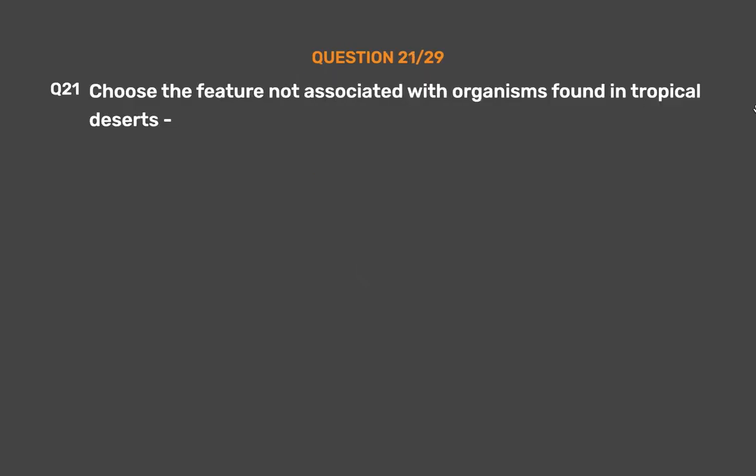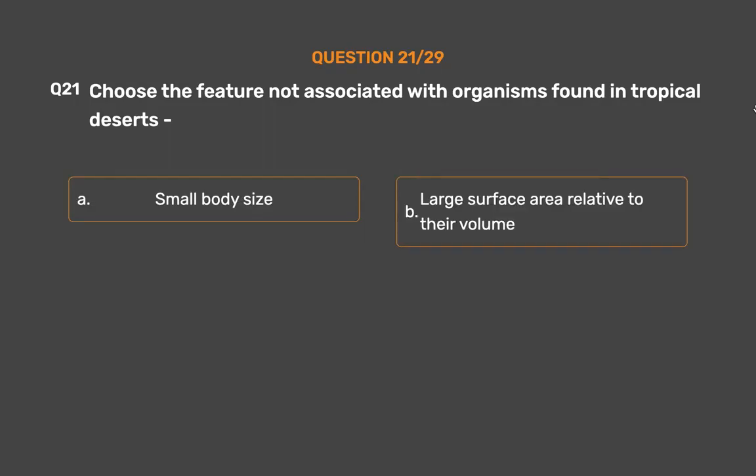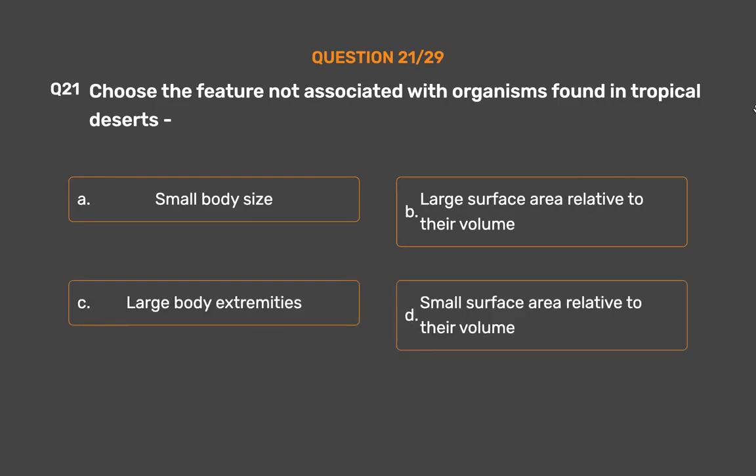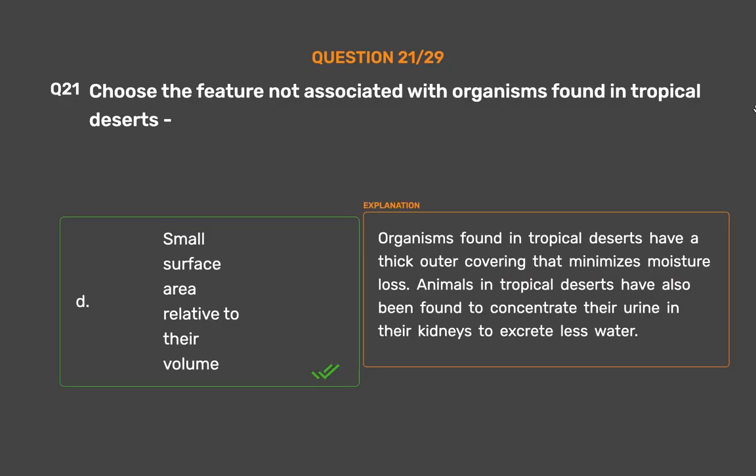Question number 21. Choose the feature not associated with organisms found in tropical deserts. Option A. Small body size. Option B. Large surface area relative to their volume. Option C. Large body extremities. Option D. Small surface area relative to their volume. The correct answer is option D. Small surface area relative to their volume. Organisms found in tropical deserts have a thick outer covering that minimizes moisture loss.